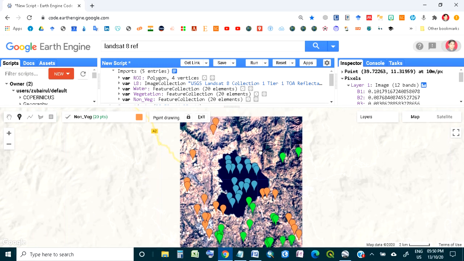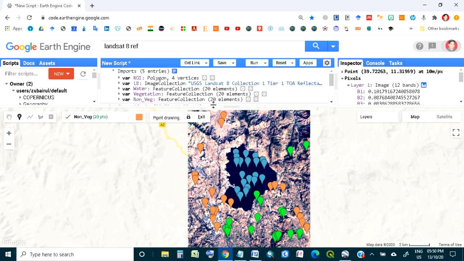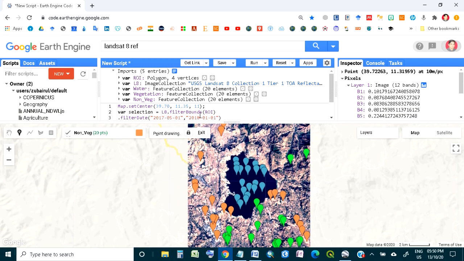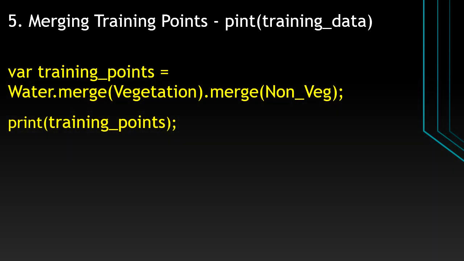So I have taken 20 points for each class. This is the way I have already collected the training points. Now we'll move on to another step. So this is step 5, and in this step 5 we'll do the merging of the training points.